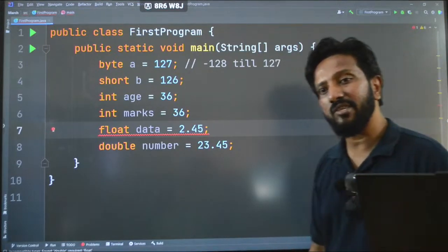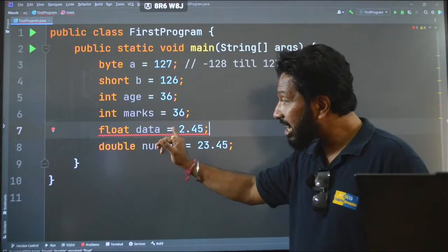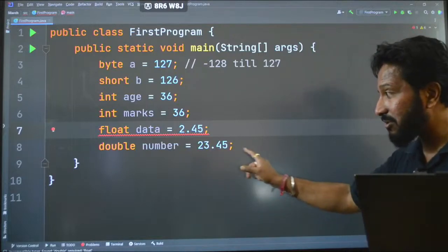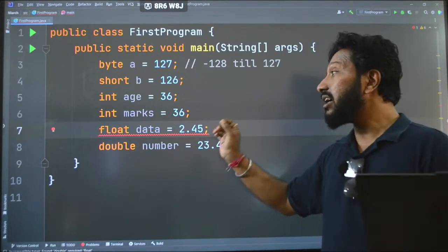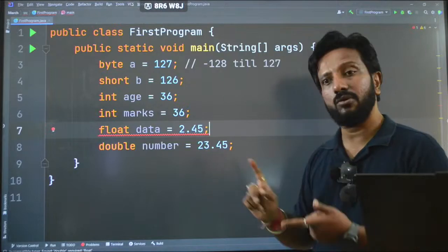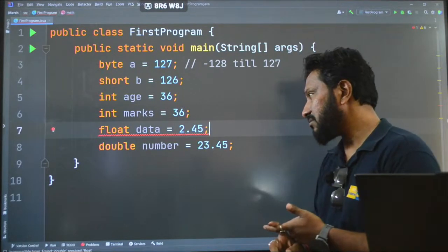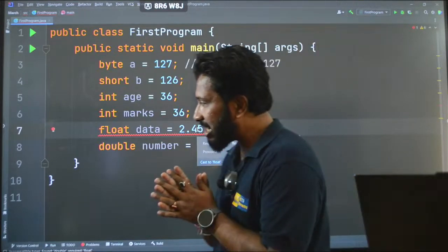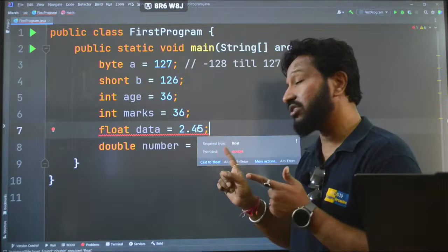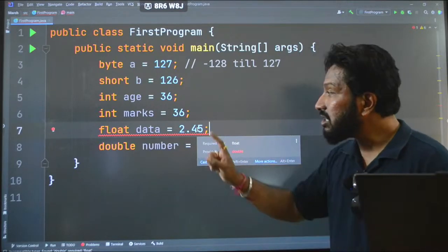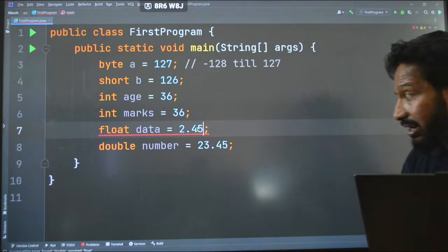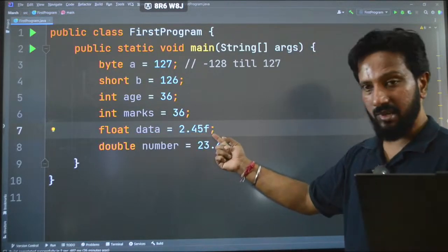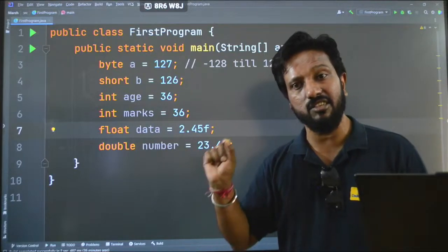Okay, so what I am trying to say is float data equal to 2.45. This is also a decimal point number. Double number equal to 23.45, इसमें कोई problem नहीं है. There is no problem in this. Actually, what is happening here? So let me just tell you the answer. Whenever we take a decimal number in Java, by default the compiler or the JVM considers it as double. If you want to take it as a float, you have to write F after the number. Please remember this, ये बहुत important है. This is very very important.